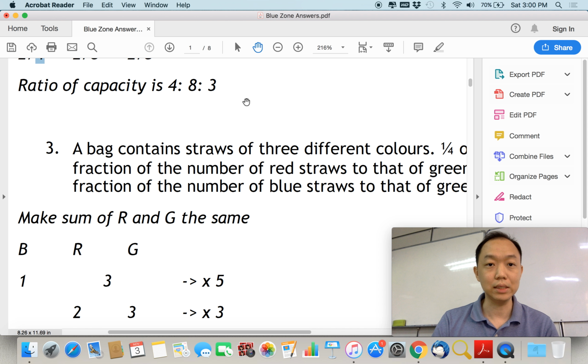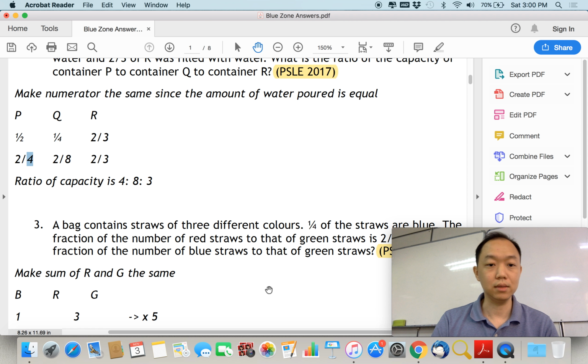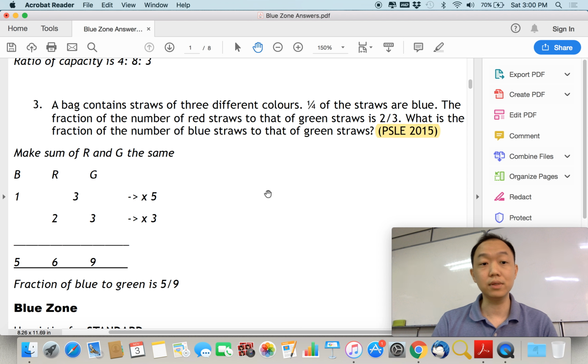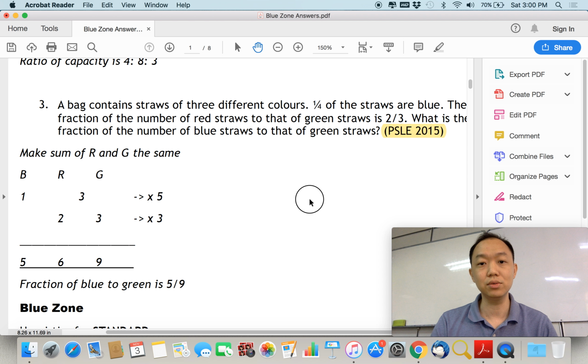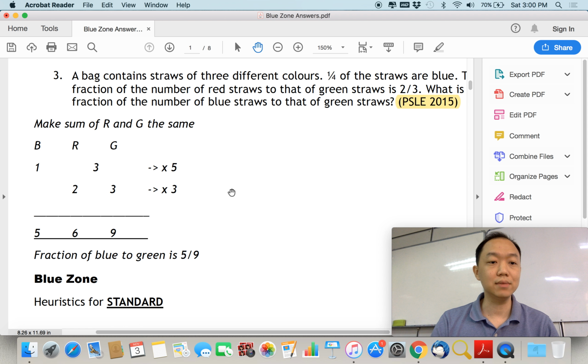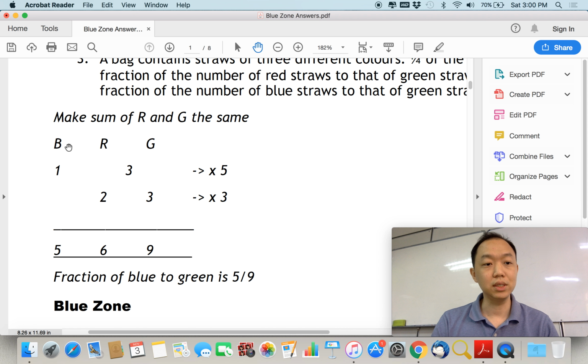Now the last but not least, let's zoom in. Okay, last but not least, we have this from 2015. A bag contains straws of 3 different colors, 1/4 blue, the ratio of red to green is 2:3, and what is the fraction of blue to green? So we are given this set of ratios, right? Blue is to red plus green is 1:3, and then red is to green is 2:3, right? So we want to make this the same.